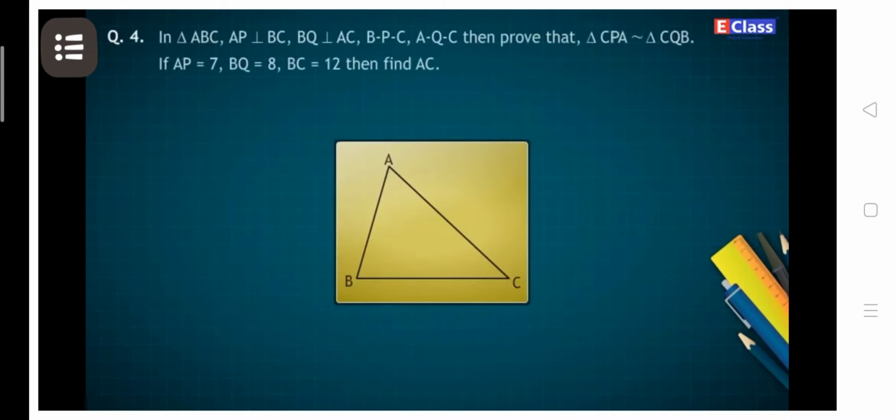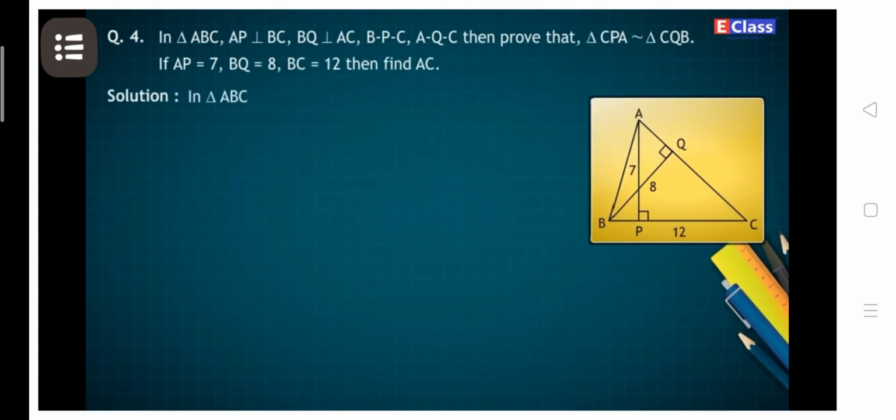Question number 4. In triangle ABC, AP is perpendicular to BC, BQ is perpendicular to AC, points B, P, C and A, Q, C are collinear, then prove that triangle CPA is similar to triangle CQB. If AP is equal to 7, BQ is equal to 8, BC is equal to 12, then find AC.